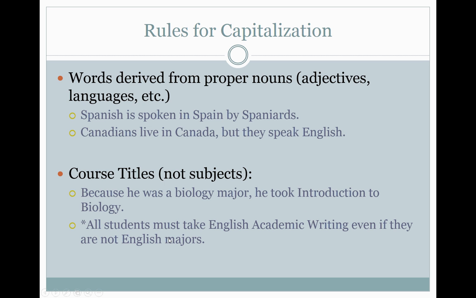There is an exception though. All students must take English academic writing, even if they are not English majors. Here, biology major was not capitalized. But down here, English major is capitalized. Why? Because English is a language. Okay? That's the one exception. If you're a biology major, a history major, if you are a chemistry major, a business major, you don't capitalize it. But if you're majoring in English, French, Spanish, Chinese, any language, then you are going to capitalize the name of your major.